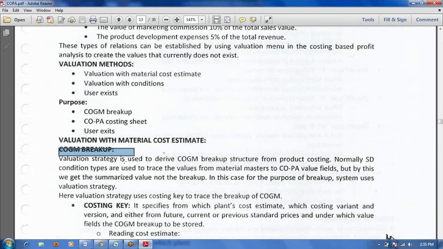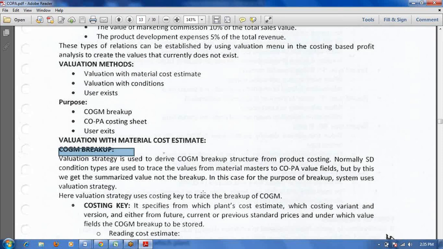Valuation strategy is used to derive the COGM breakup structure from product costing. Normally SD condition types are used to trace the values from the material master. That is the VPRS condition type, the SD condition type. It reads the finished good material master data and updates that value in the COPA value field. Based on that you won't get the breakup. If you want the breakup, you need to go to product costing and map each component, assigning one value field to each component.